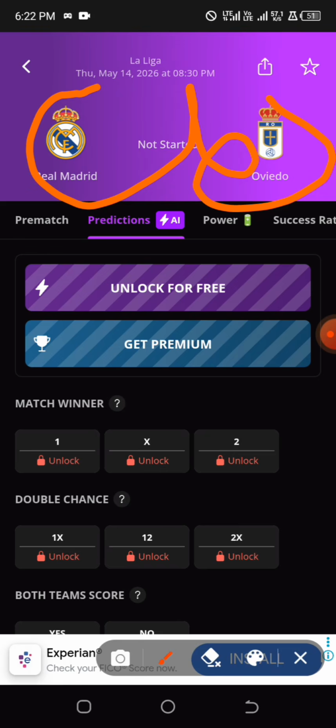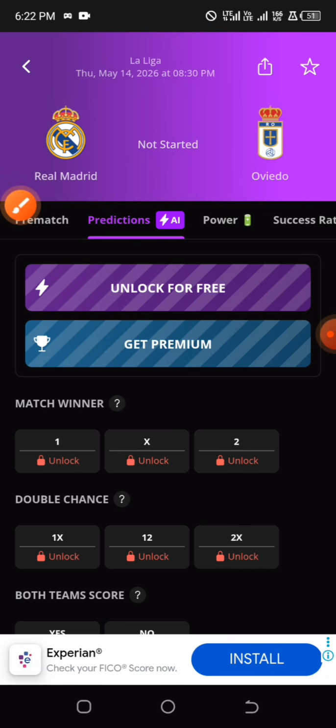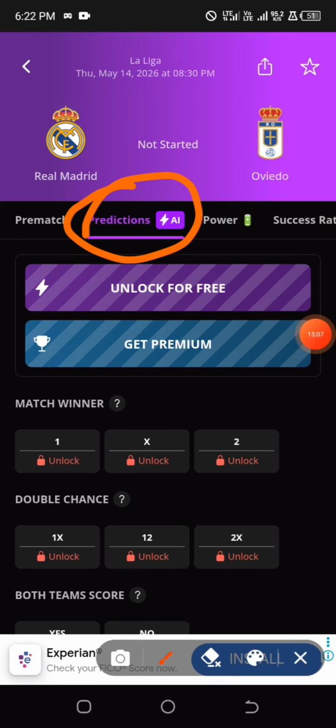Now if you go and check Football AI, the app that we checked earlier, we are going to see that the percentage for Real Madrid to win, the home team, is around 70% and above. So the home team is highly expected to win the game. So this is what I'm talking about. This happens to be the AI that is actually predicting the game for them, and the percentage is maybe the confidence level, something like that.